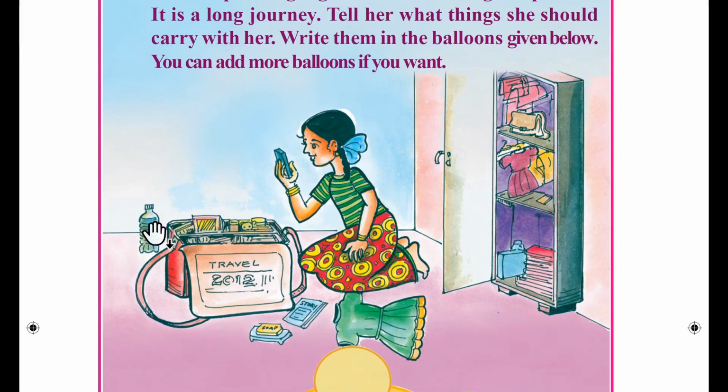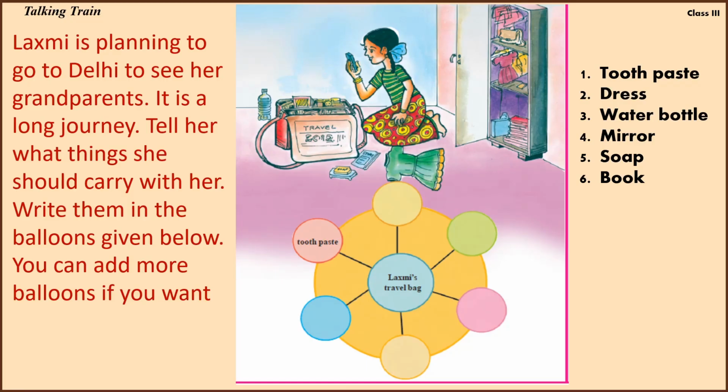See, look at this. This is a bottle. So she is carrying a water bottle. And here is the mirror. She is carrying a mirror too. Here's the dress. She is carrying a dress. And a book too to read in the train. This might be the storybook. And here is a soap. She is carrying a soap with her.